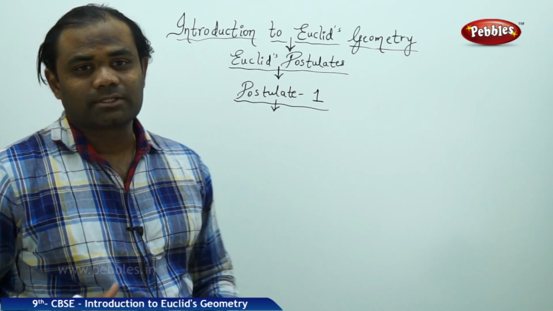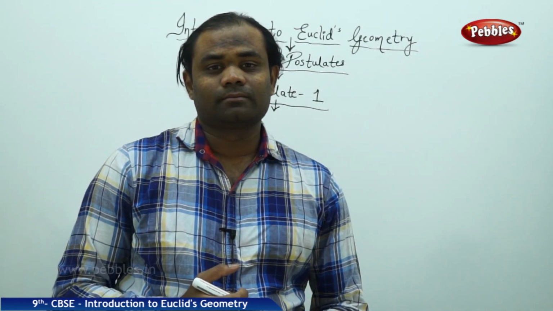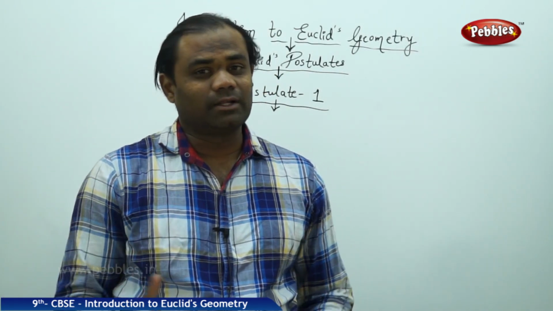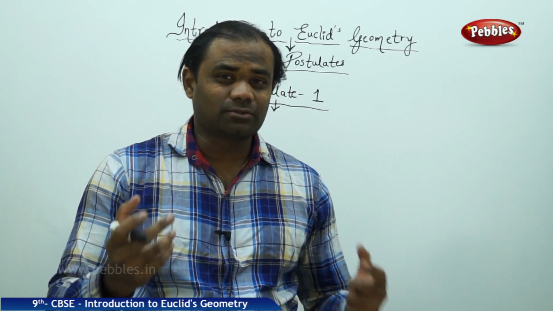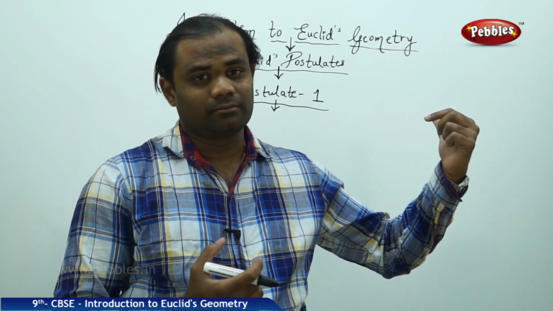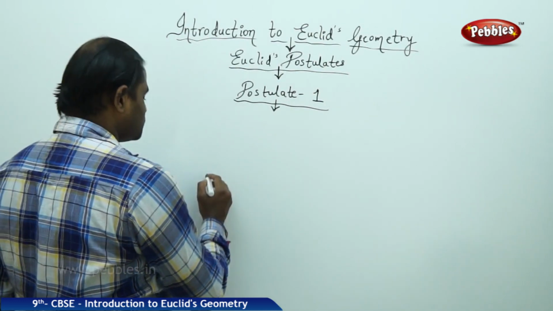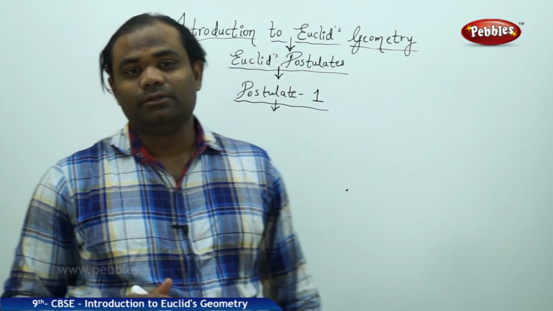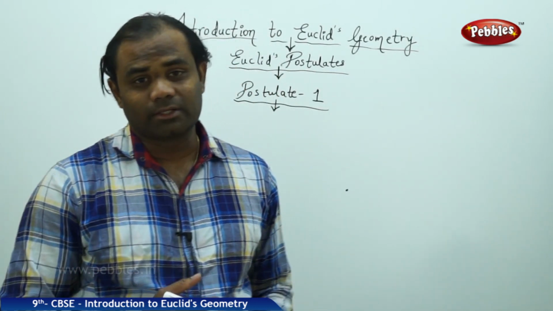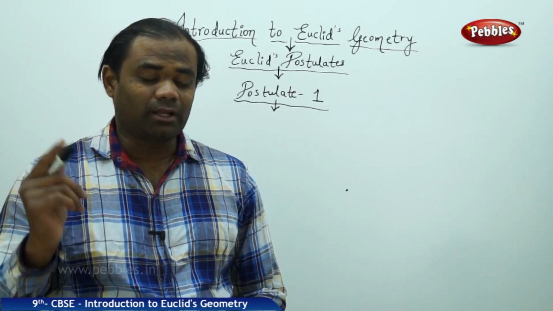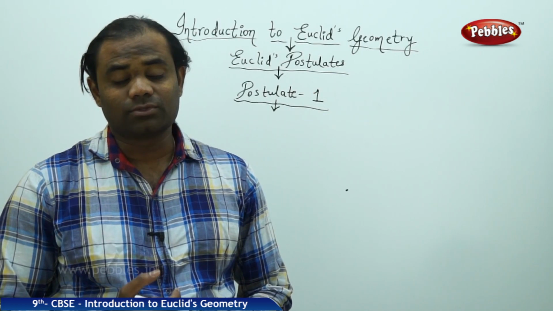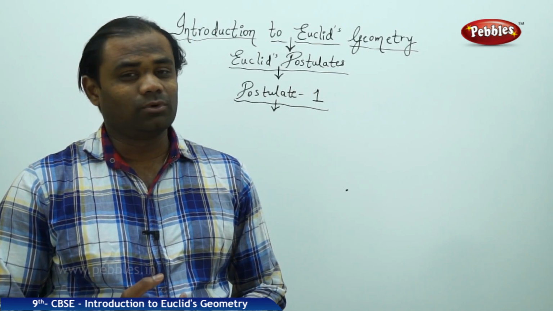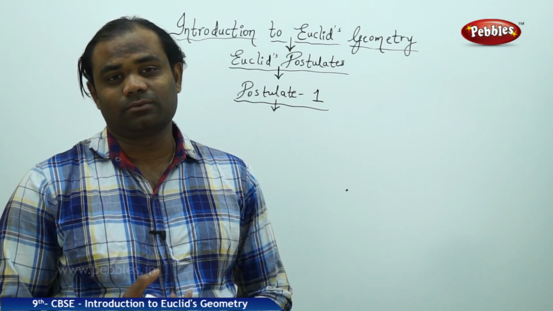So what was Euclid's postulate number 1? Postulate number 1 states that if I take any 2 distinct points randomly in the plane, then there is only one and unique line which passes through those 2 points. You cannot have more than one line which passes through.